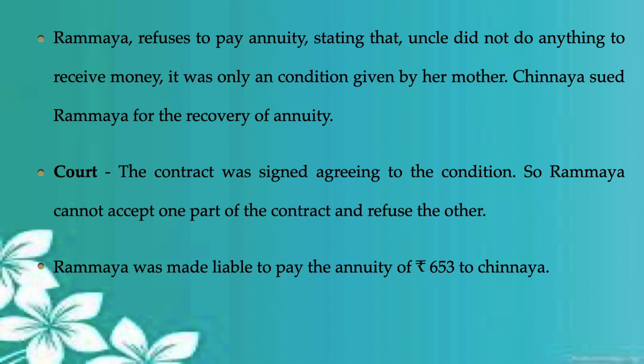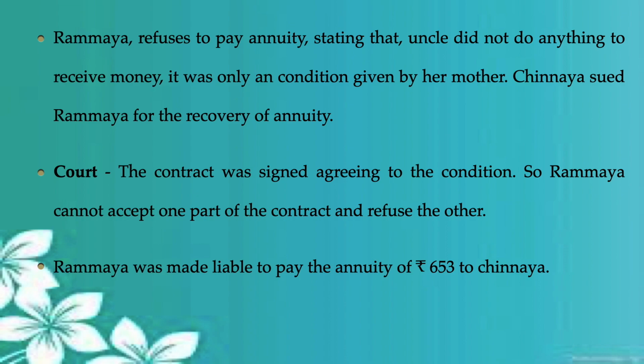After the legal formalities were completed, Rammaya refused to pay, asking what the uncle has done to receive the amount. Just for the sake of her mother's instruction, she cannot pay him. What is the benefit that I receive by paying him 653 rupees was Rammaya's question.